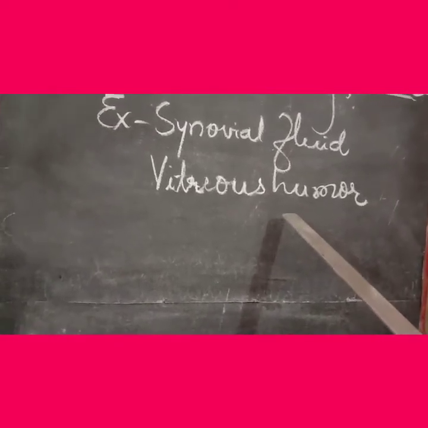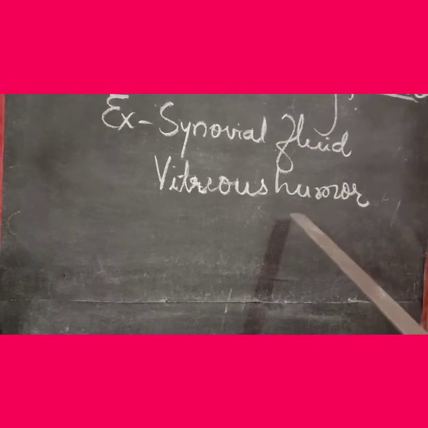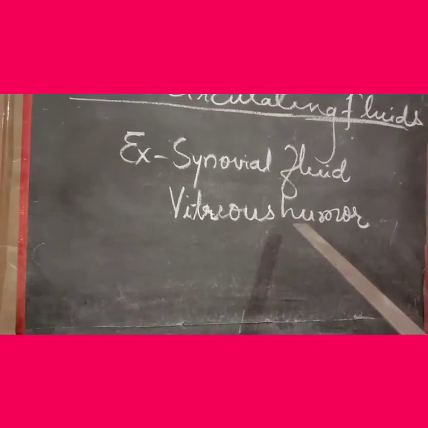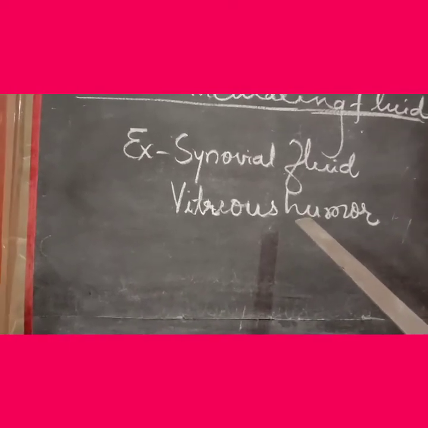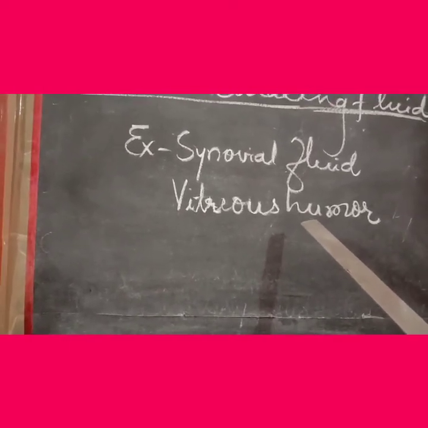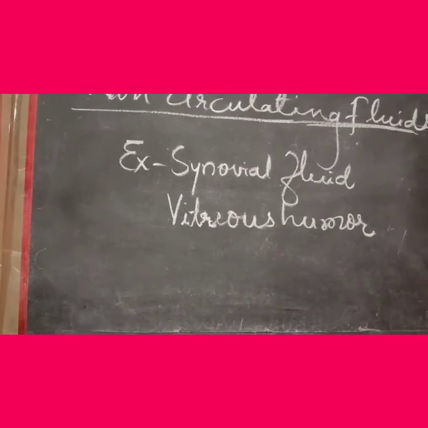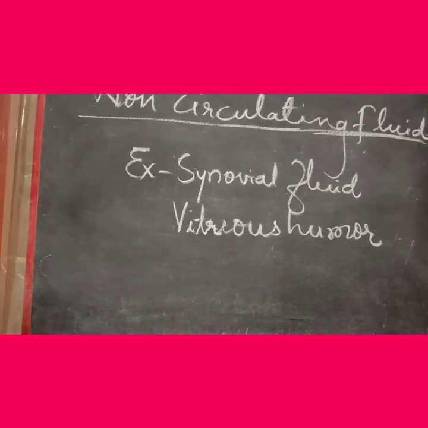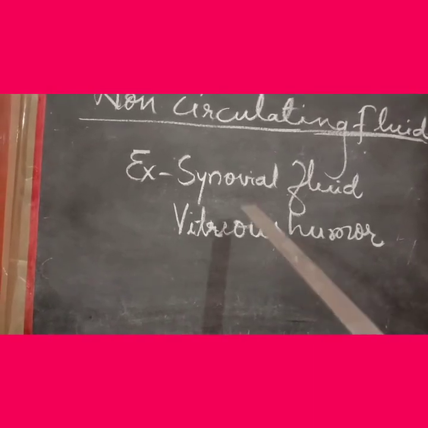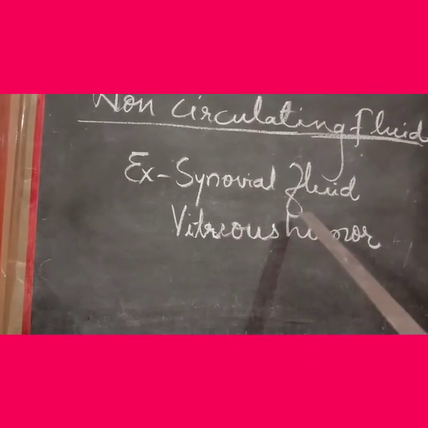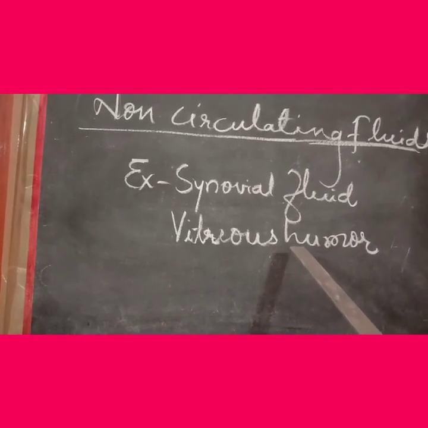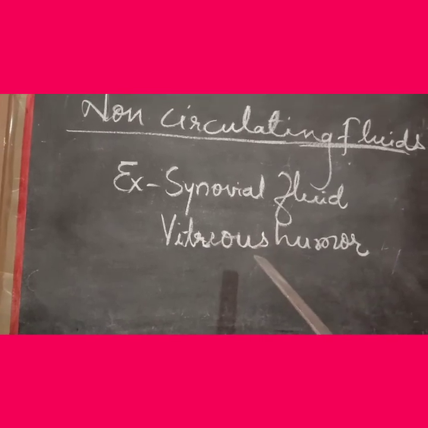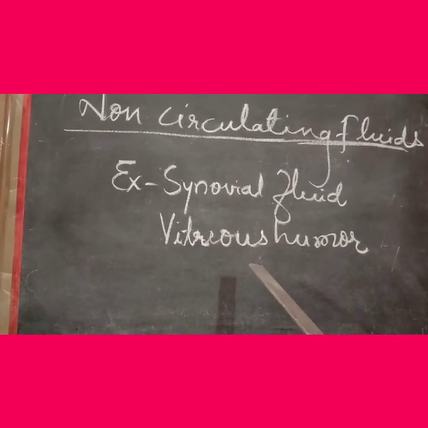It helps to support the shape of the eye and transmits light to the retina. We all know that the image is formed on the retina. So this is all about non-circulating fluids. Other than synovial fluid and vitreous humor, other non-circulating fluids are also present. But basically we are going to deal with the circulating fluids first.